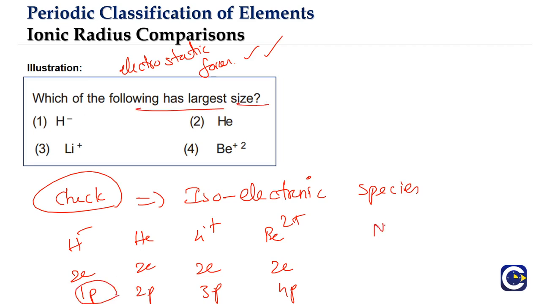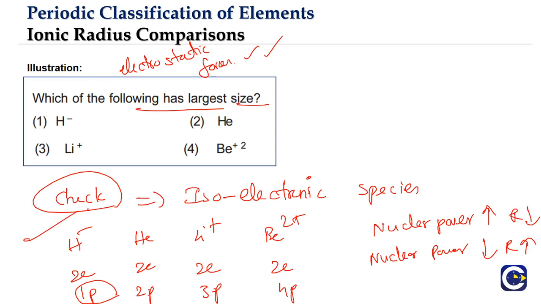Remember, nuclear power highest means what? Radius will be least. Nuclear power least means what? Radius will be highest, isn't it? So we have to look for where the nuclear power is least. It is least in the case of H minus, which means the largest size is going to be the H minus ion.